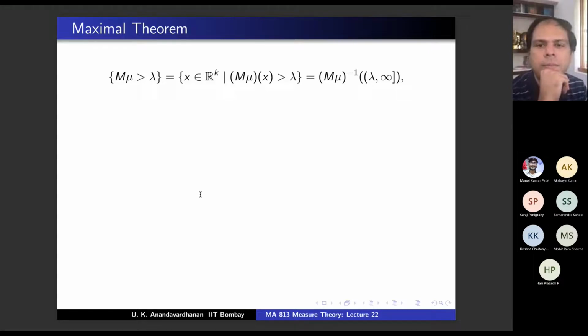Now, in the very first slide, what was the exercise that I gave? I said check something. What was the statement? Mu is lower semi-continuous. So what is it that you had to check in order to say that mu is lower semi-continuous?